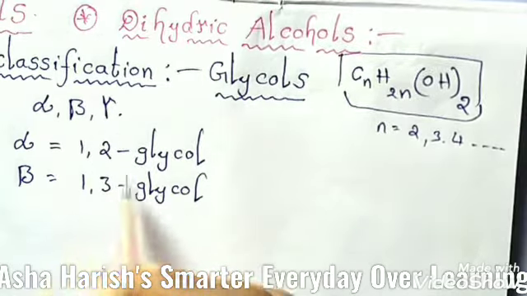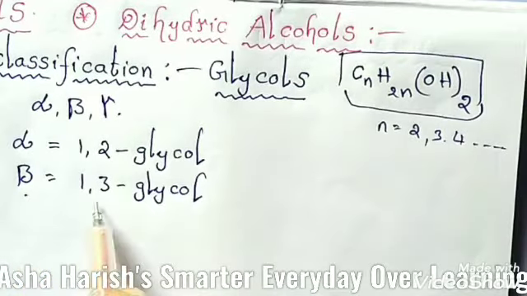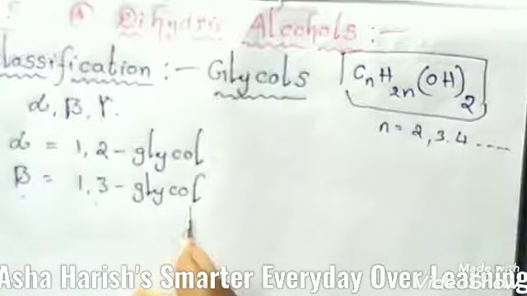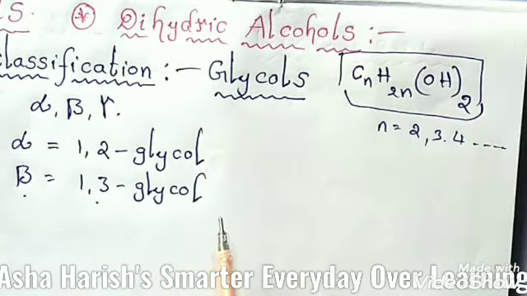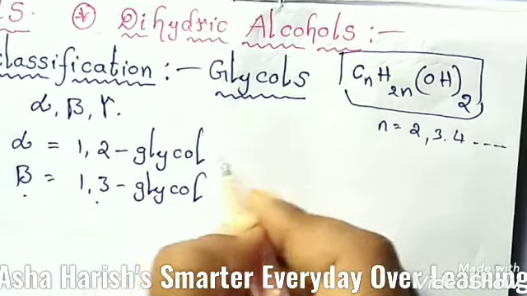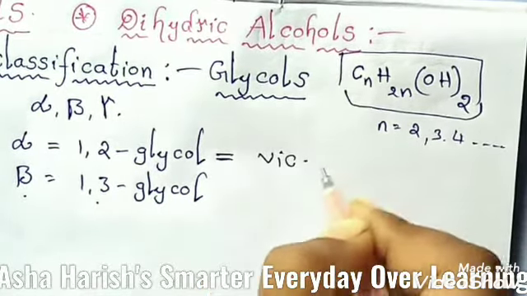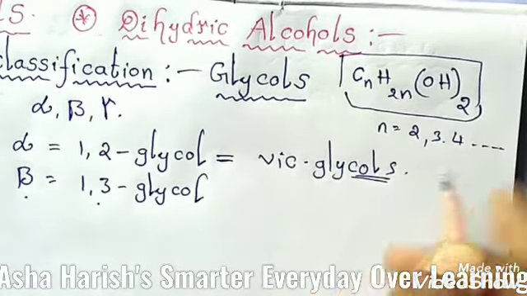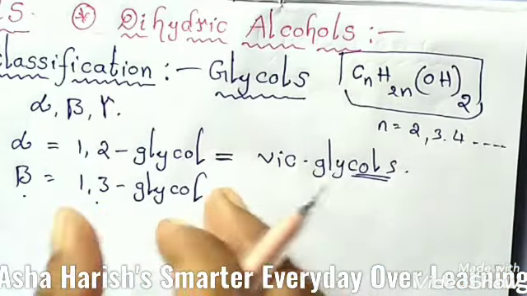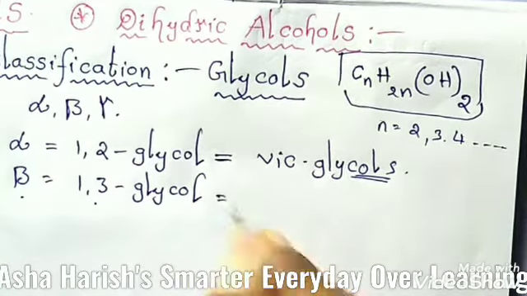These are the positions of the hydroxyl groups. Beta glycol is known as 1,3 glycol. And students, here are the common names in the common system. Alpha glycols are also called vicinal glycols. They are named by adding glycol to the common name of the alkene from which they have been prepared by direct hydroxylation.